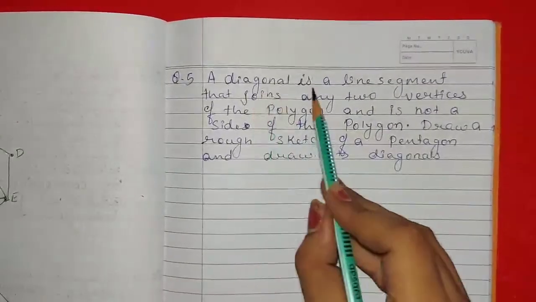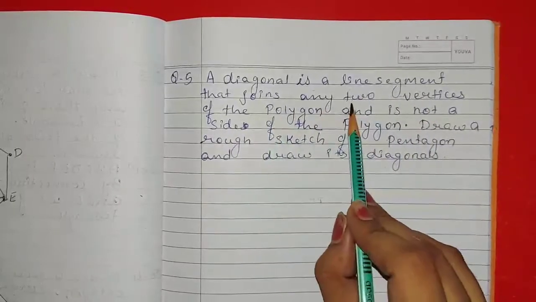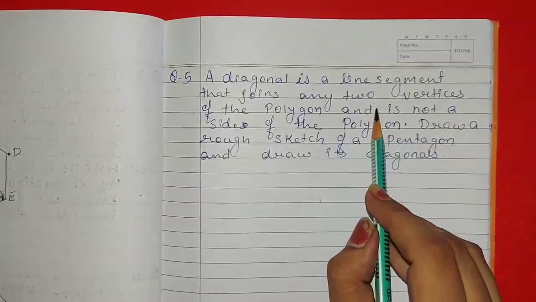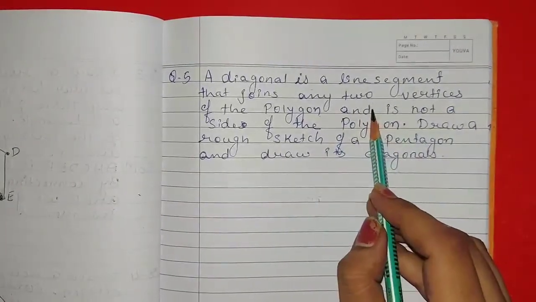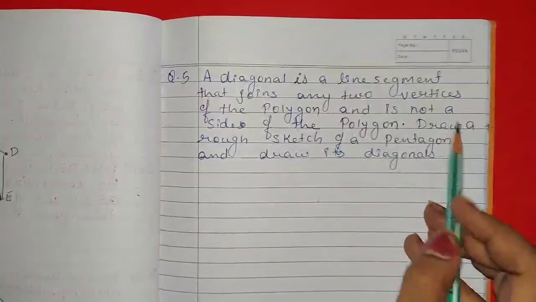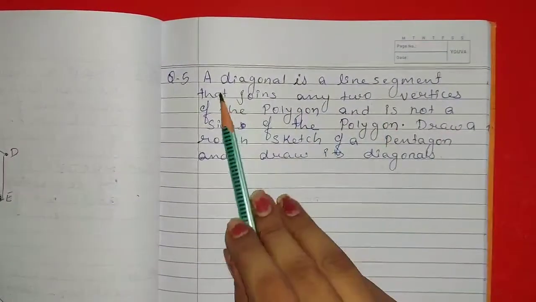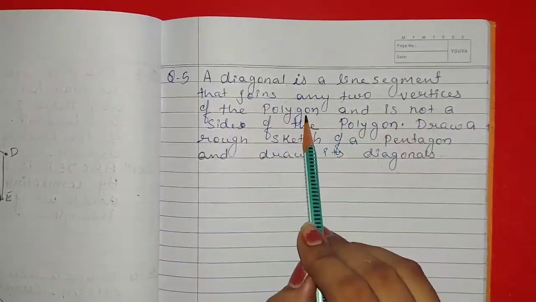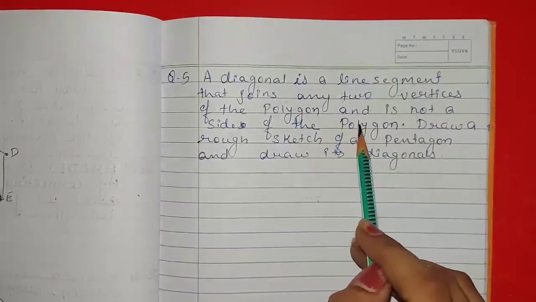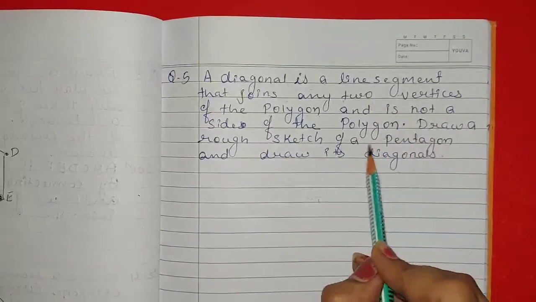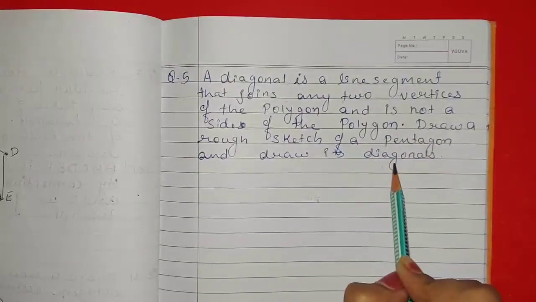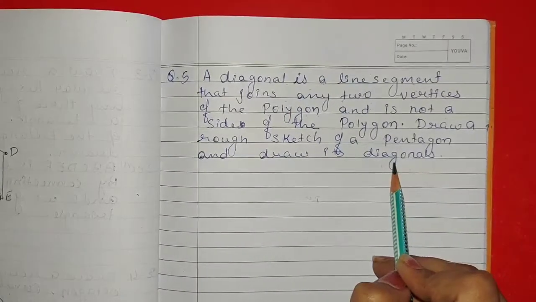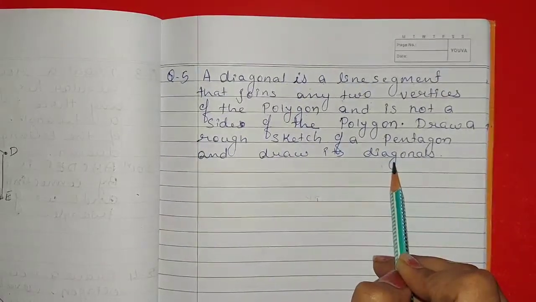Question number 5. A diagonal is a line segment that joins any 2 vertices of the polygon and is not a side of the polygon. Draw a rough sketch of a pentagon and draw its diagonals. Now here we have to draw a rough sketch of pentagon and then we have to draw its diagonals. So let us draw this.